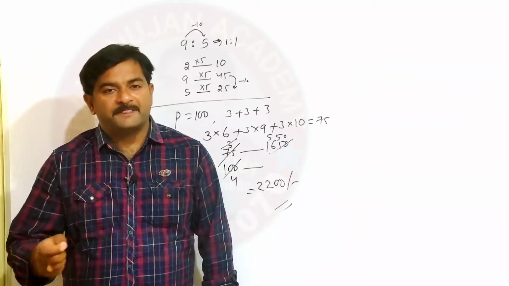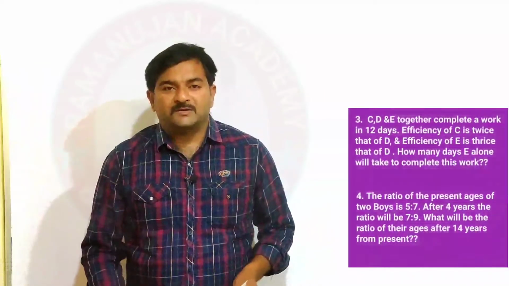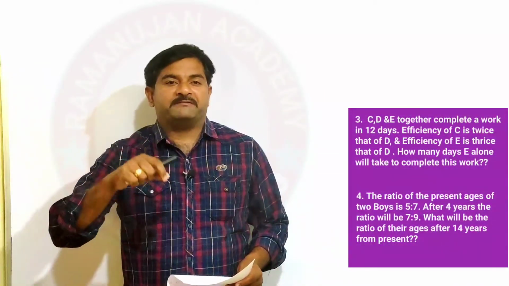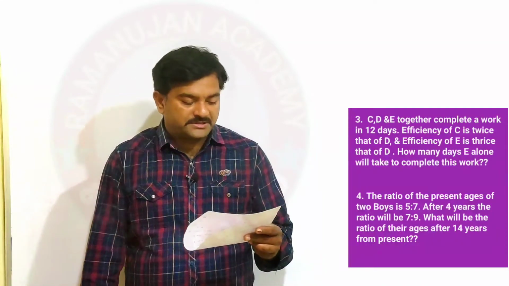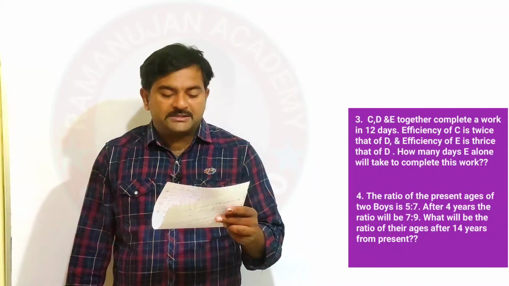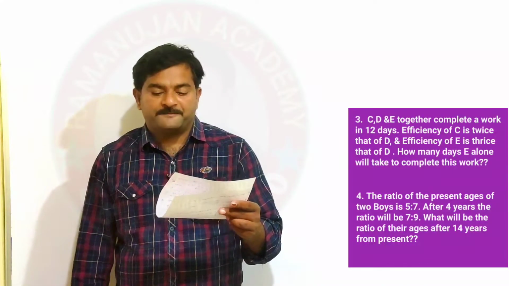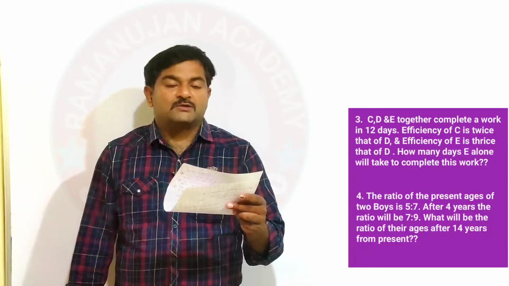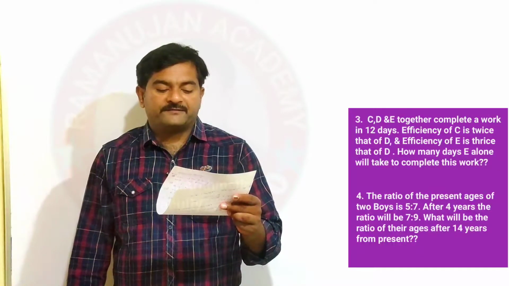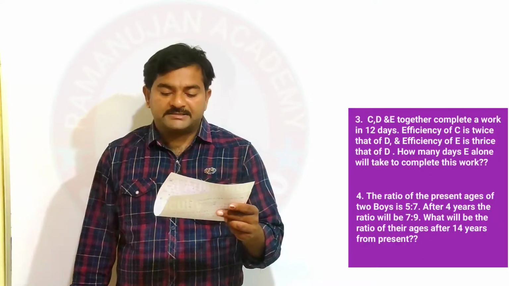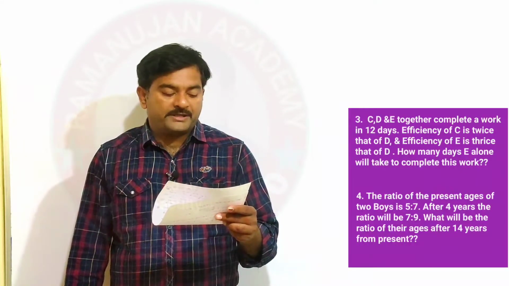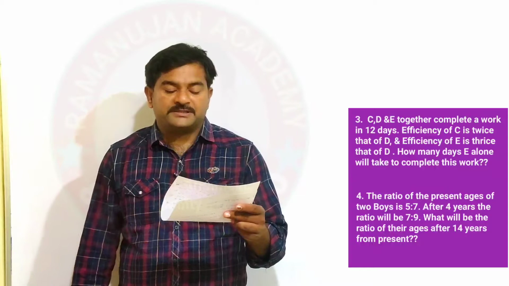So let's see the third question. The third question is based on time and work. Let me read the question. C, D, E together complete a work in 12 days. The efficiency of C is twice that of D, and the efficiency of E is thrice that of D. How many days will E alone take to complete this work?